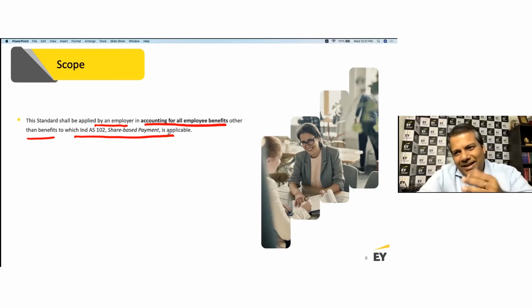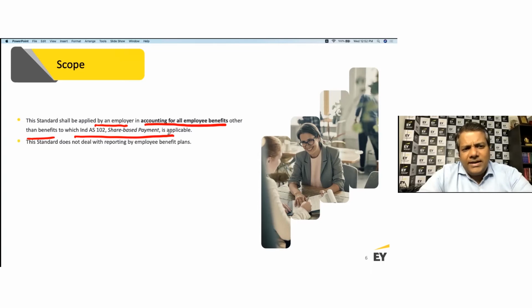Especially if you intend to join a startup ecosystem, or a company in big tech, or a company which is looking at tech as a platform to grow business. Their stock options are a very meaningful way of attracting talent, right? In terms of compensating talent, and hence the accounting of stock options we need to understand, right?